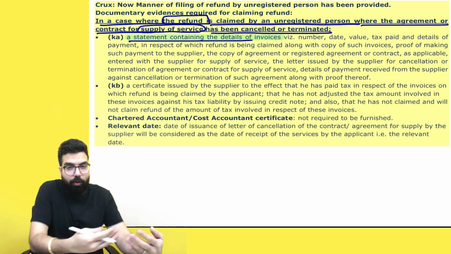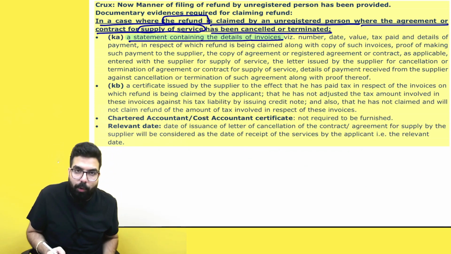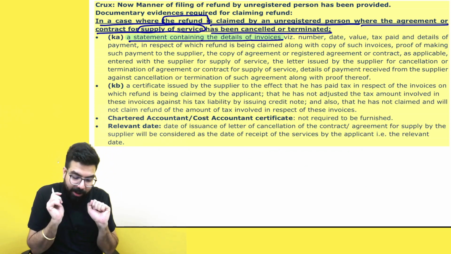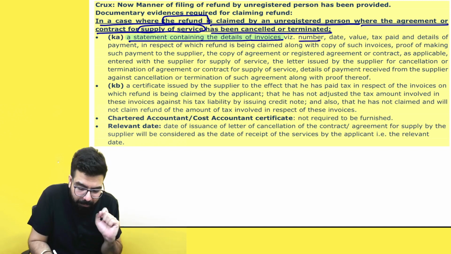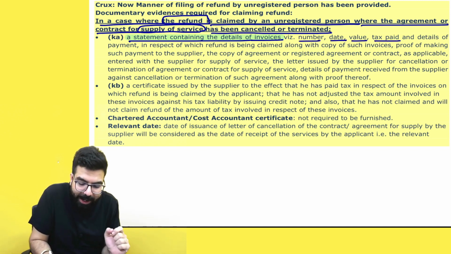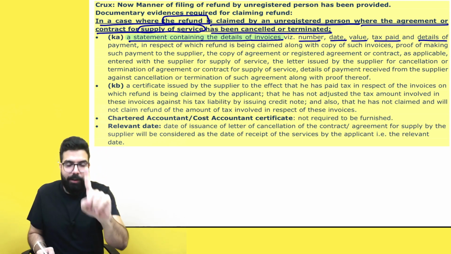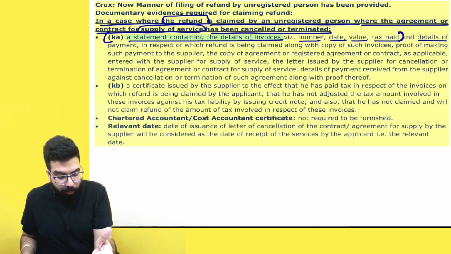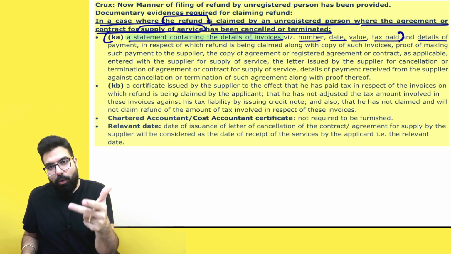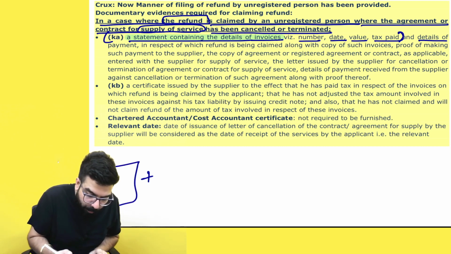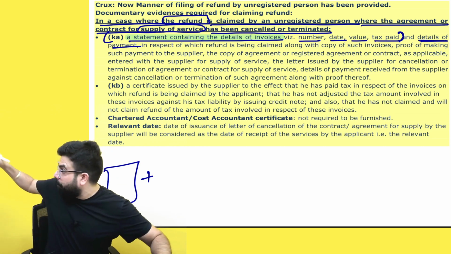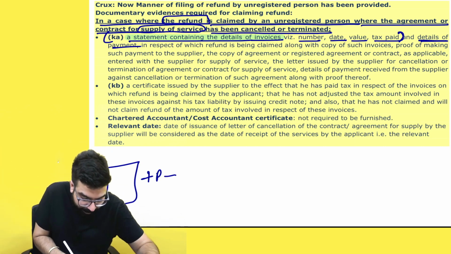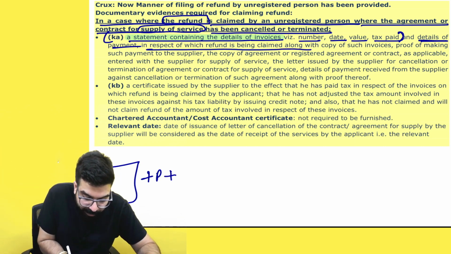A statement containing the detail of the invoice for which you are claiming a refund: name, number, date, value, tax paid and the details. Number one, you have to make a statement. Sir, what is the details of the invoice basically? Number, value, one statement you make. Okay, sir. Along with that, you give details of the payment. Sir, I paid him 10 lakh rupees plus GST. Payment detail, in respect of which refund you are claiming.